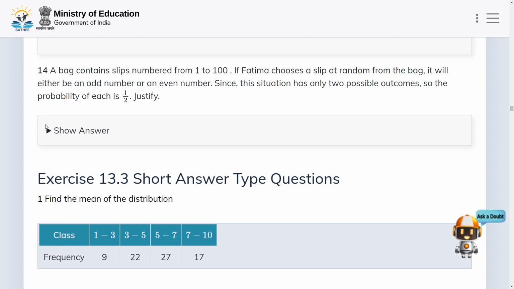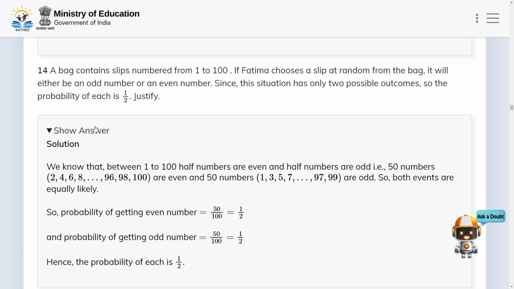In the next problem, we have a bag that contains slips numbered from 1 to 100. If Fatima chooses a slip at random from the bag, it will either be an odd number or an even number. Since this situation has only two possible outcomes, the probability of each is 1 by 2. Justify your answer. So let us justify our answer. Let us see the answer first of all.